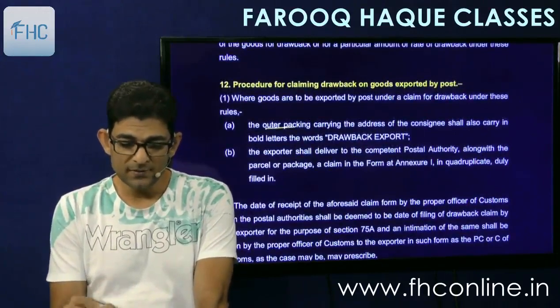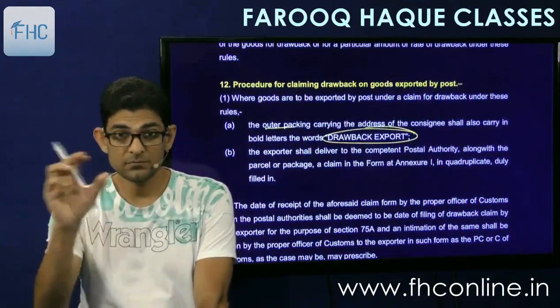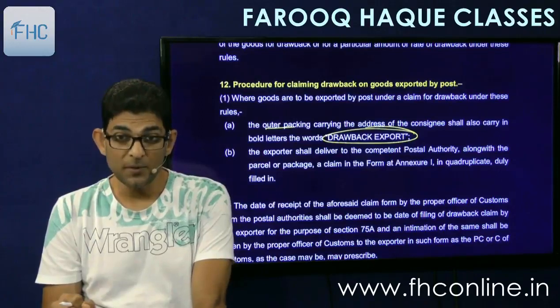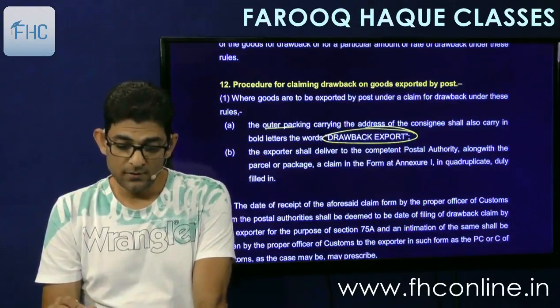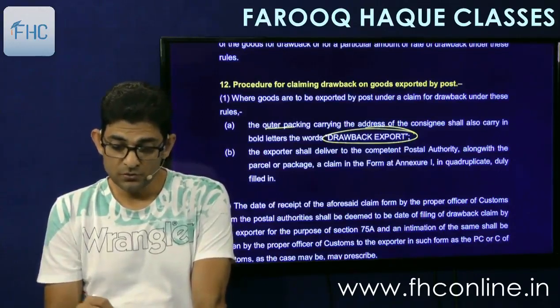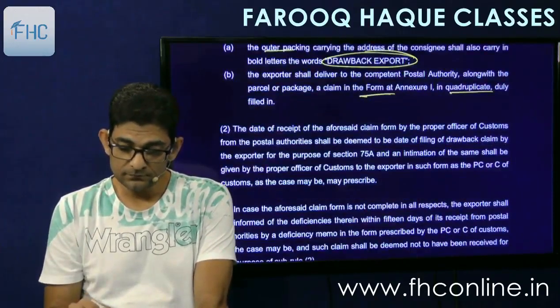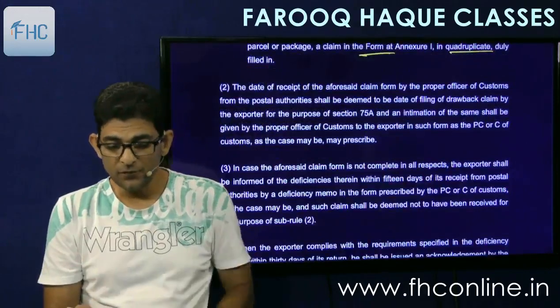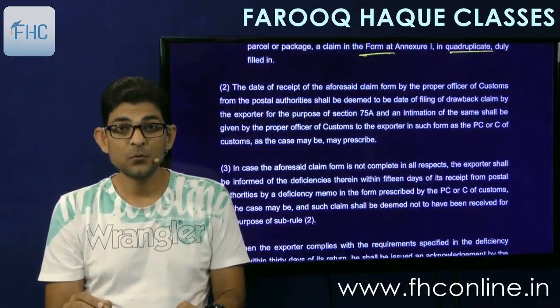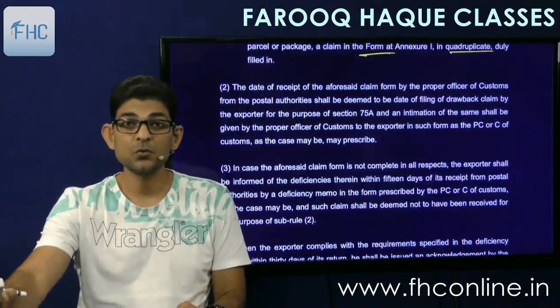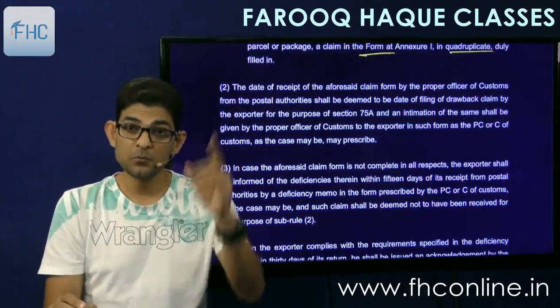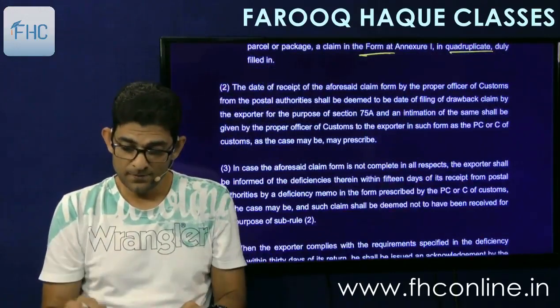The outer packing has to have this inscription drawback export, and you have to submit the form also in annexure 1. In quadruplicate means 4 copies. And the date of filing will be the date when the postal authorities submit your application to the customs authorities. That will be deemed to be the date of filing of the claim.